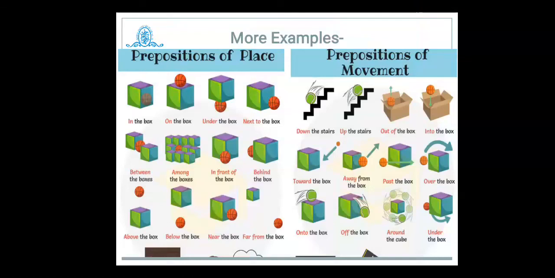And under the box: the ball is under the box or going under the box. It tells the movement or direction, or sometimes place also. It is very necessary in spoken English, and maybe in written communication. We should be very much aware of the use of prepositions.